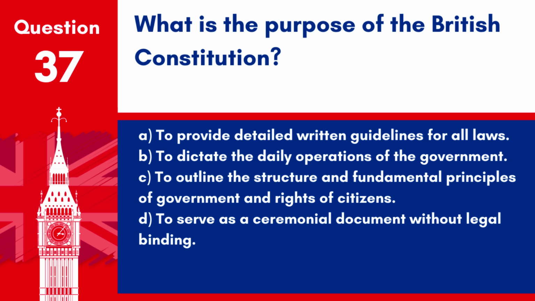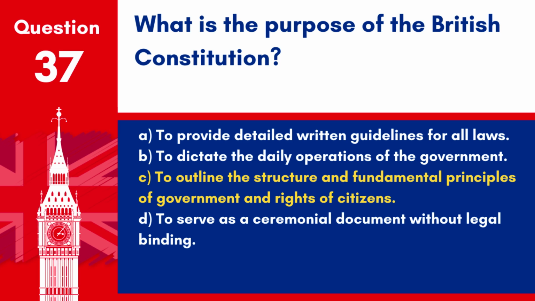Question 37. What is the purpose of the British Constitution? A. To provide detailed written guidelines for all laws. B. To dictate the daily operations of the government. C. To outline the structure and fundamental principles of government and rights of citizens. D. To serve as a ceremonial document without legal binding.